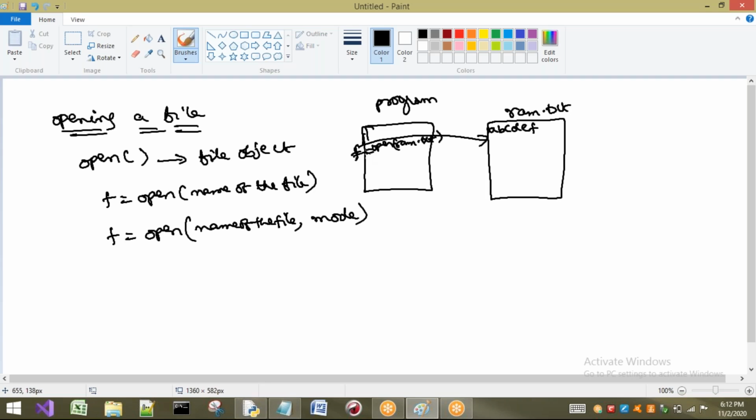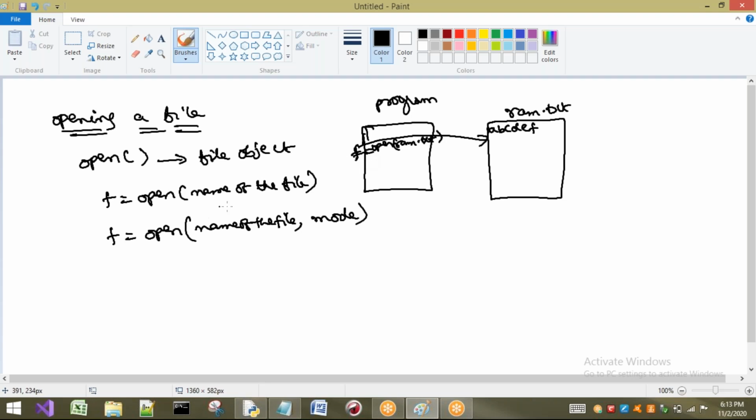F is what? A file object which is used to perform the read and write operations on the text file. We can also perform other operations, but here we are mainly going to see only read and write operations. So this is the syntax.